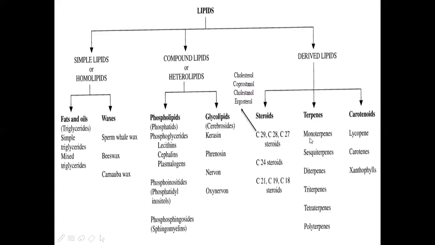Terpene examples are monoterpenes, sesquiterpenes, diterpenes, etc. Carotenoids include lycopene, carotenes, and xanthophylls. These carotenoids we come across in plants. They are responsible for different colors in the plant leaves or plant parts, right? So this is the overall classification of lipids. Lipids are of three types: simple lipids or homolipids, compound lipids or heterolipids, and derived lipids.